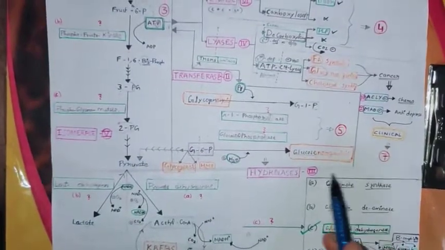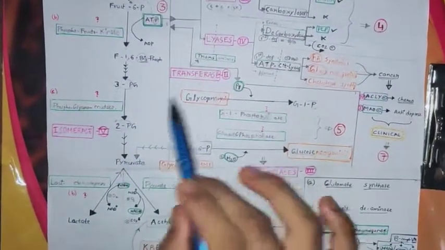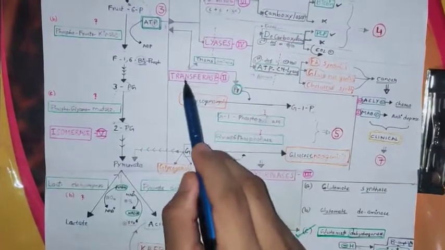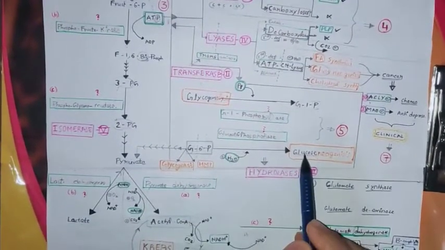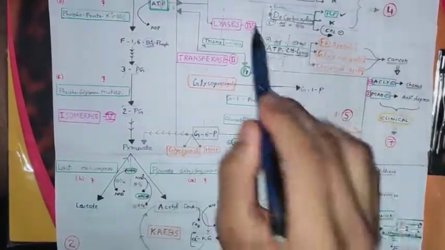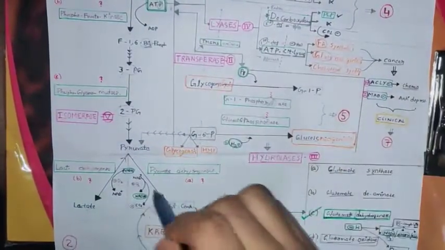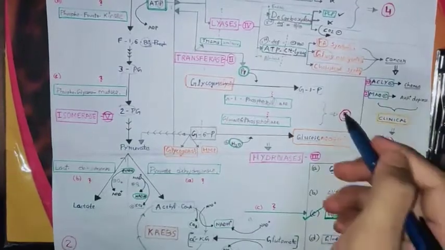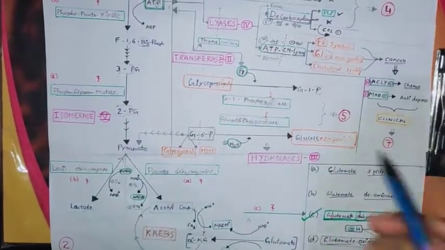Okay, in this way we have covered all the classes of enzymes and these pathways. In this way 7 possible MCQs can be asked here. We have discussed 7 possible MCQs from this topic, and not only for MCQs, it is also useful for theory exams.